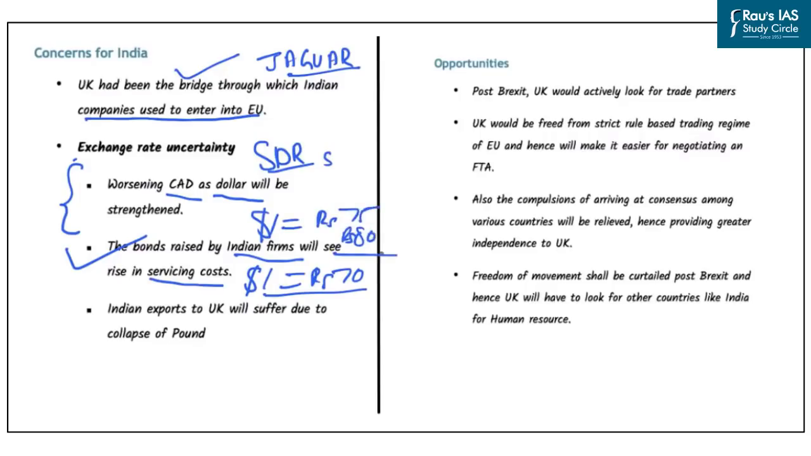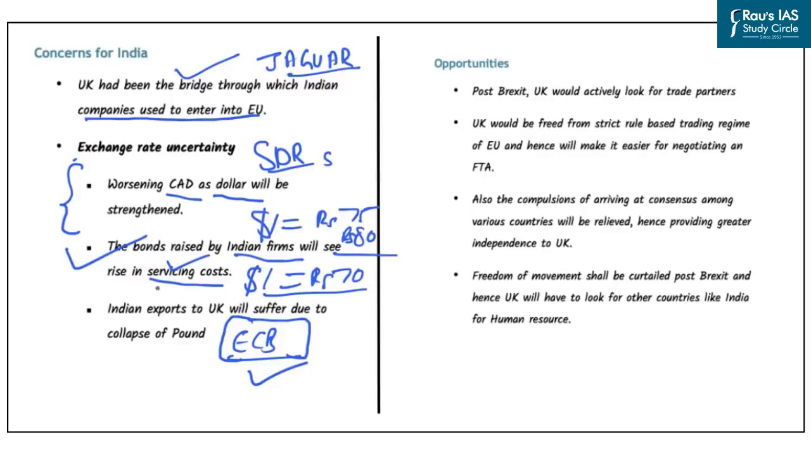Now, due to this, what happens is that if any Indian firm has raised money from the external markets through external commercial borrowings, and if the value of the dollar increases and the value of the rupee slides simultaneously, this will increase the cost of interest that the Indian companies have to pay for such borrowings. So that is also one of the impacts, that the bonds which are raised by Indian firms will see a rise in the servicing costs of such bonds.